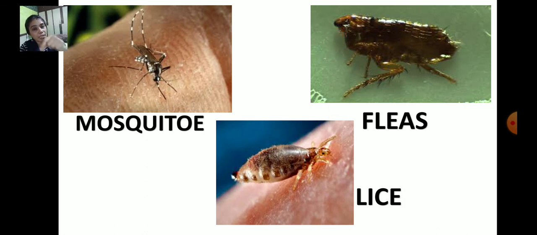So they will prick the body and suck it, like how we suck from a straw. We suck the juice from the straw, right? It has a hole in between and we suck the juice. In the same way, mosquitoes, fleas and lice prick and suck our blood.